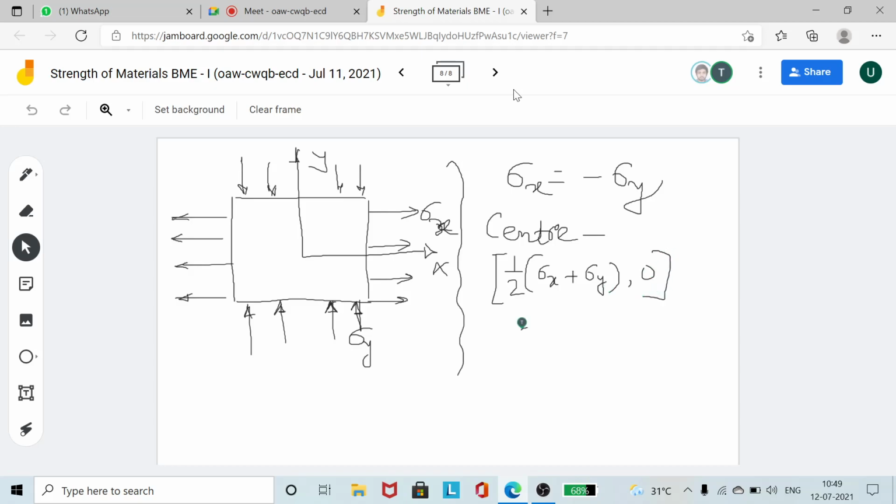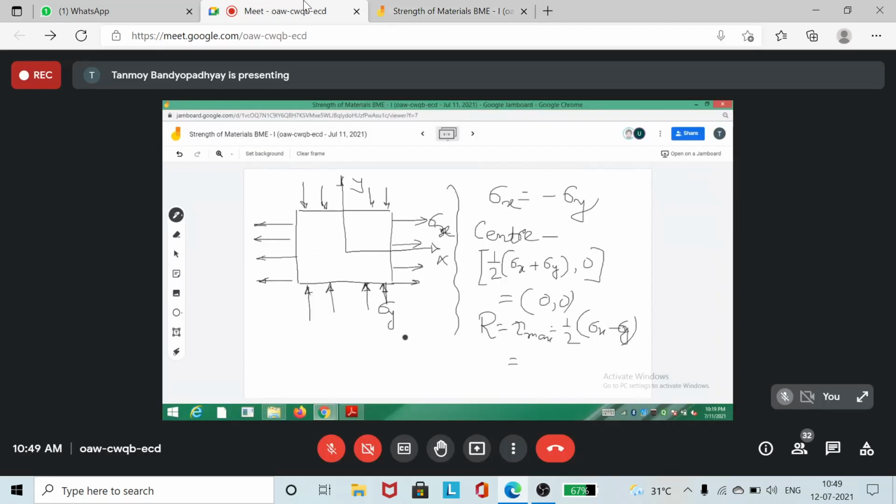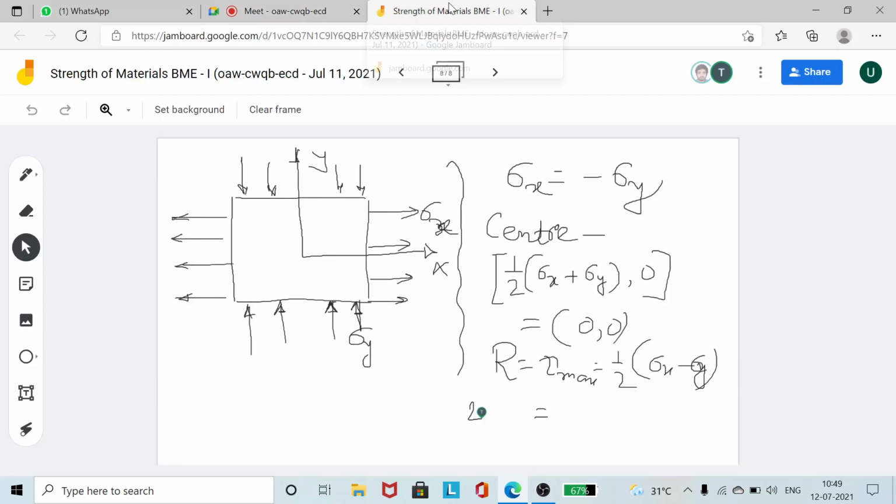So you put the values here, so the center of the Mohr circle is the origin. And what is the radius of the Mohr circle? The radius of the Mohr circle will be equal to tau max, if I call it, so that is equal to half of sigma x minus sigma y. So that is equal to, কী হবে? Either you put any of the values actually. So tau max will be equal to plus minus sigma x. You put any of the values, so it should be plus minus sigma x.